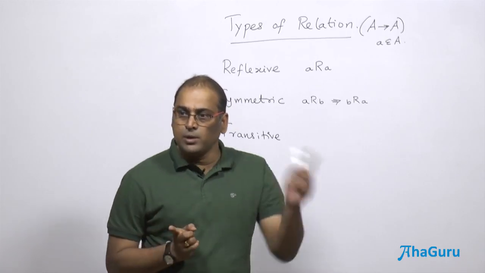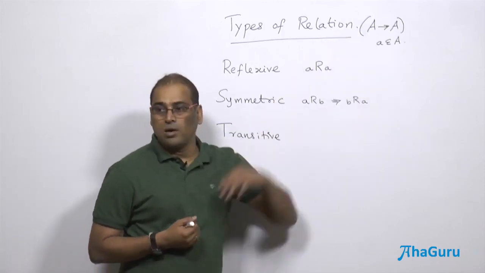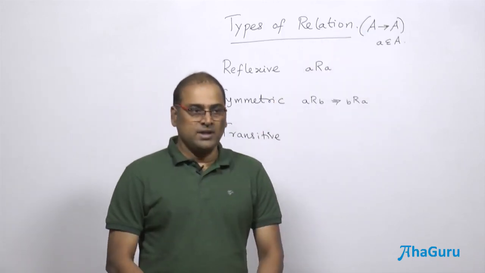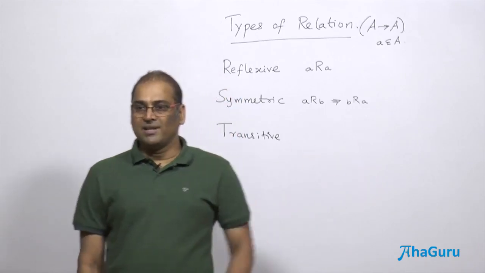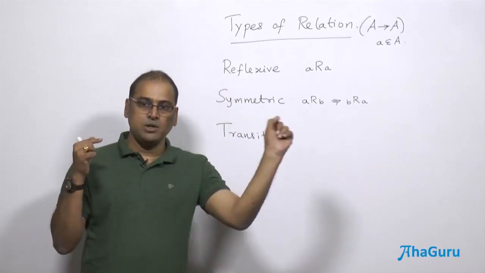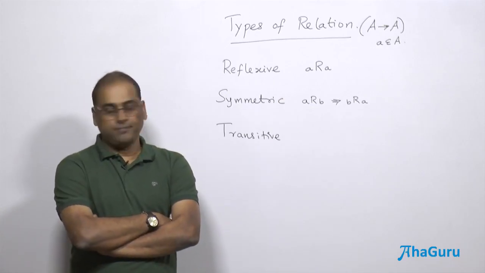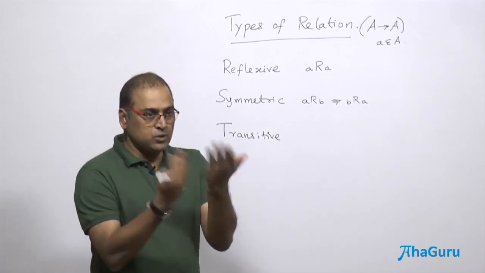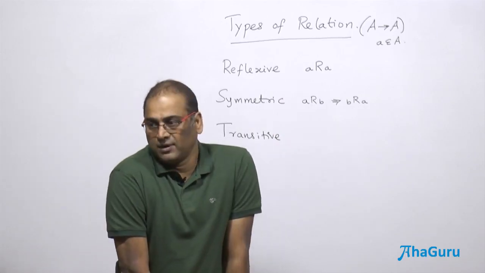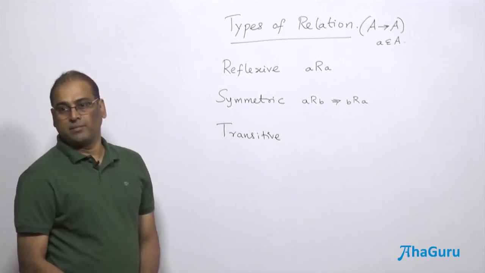If 1 is associated to 2, 2 must be associated to 1, and both belong to the set itself, because my source and target are one and the same. Then what about reflexive? Every element should be associated with itself. If that is not happening, it's not reflexive.